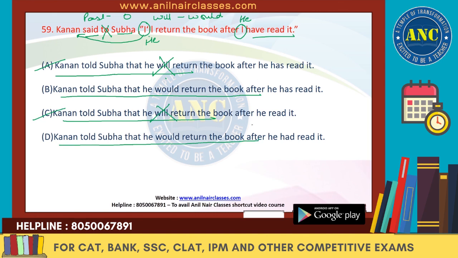So what's the difference between the both? We have to check over here. So the first one says "after he has read it". Present perfect will change to past perfect. Corresponding past, it should change. So it should be past. So "have" will change to "had". So "he has read" we cannot keep, right? It has to be "he had read it". So D will be the right answer, B will be gone.